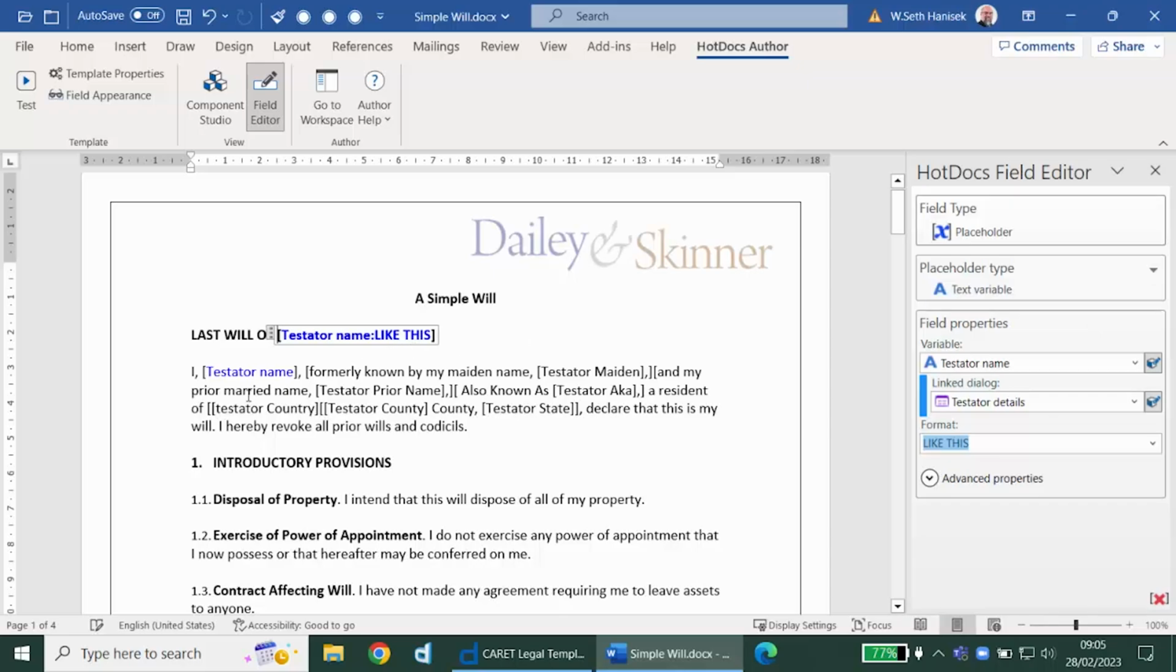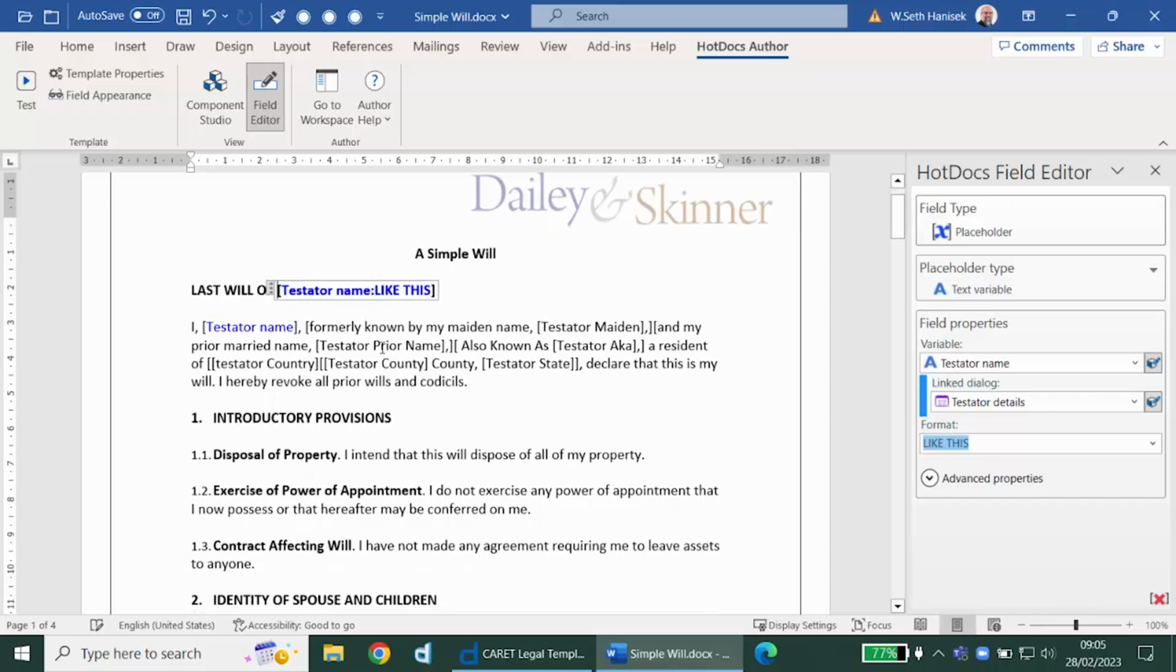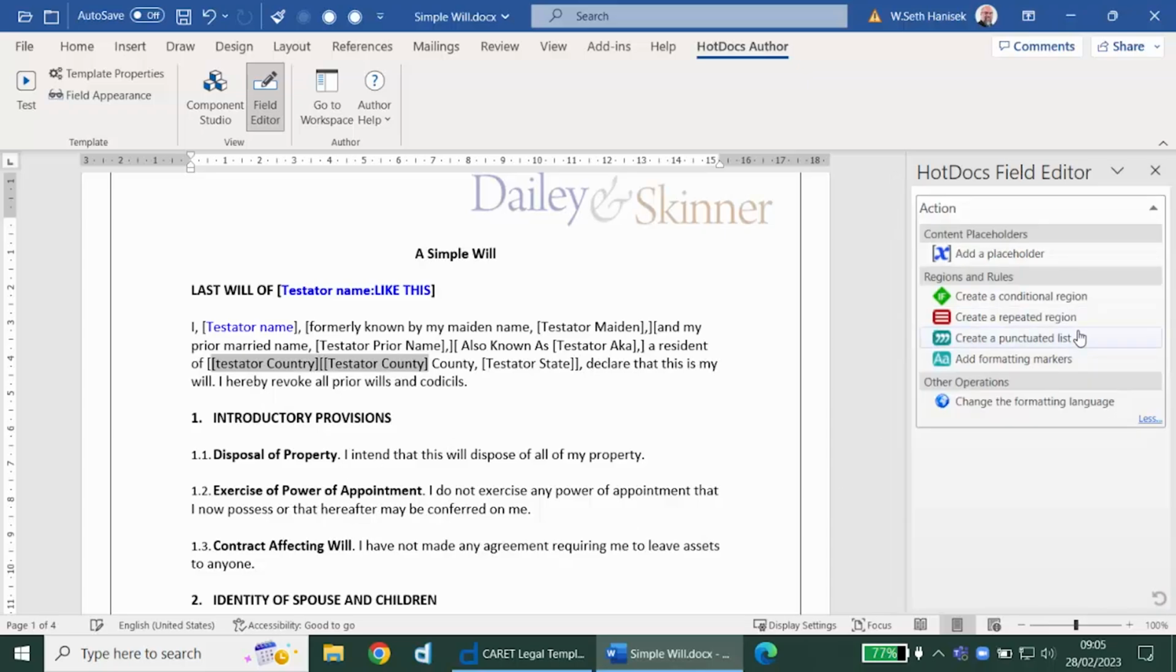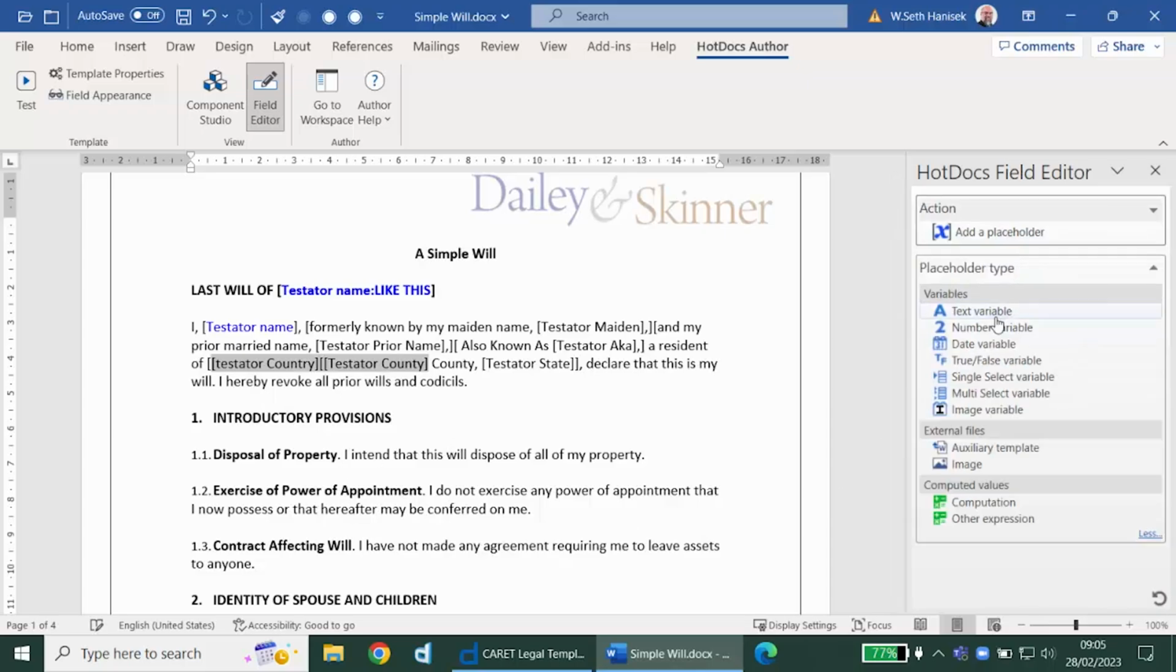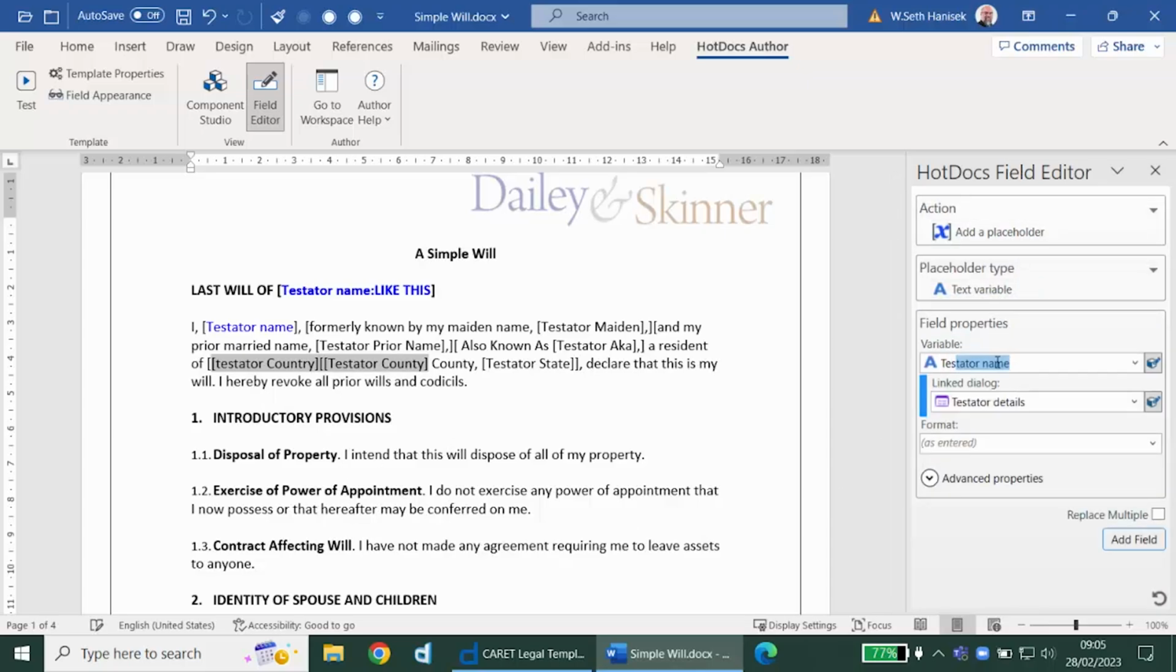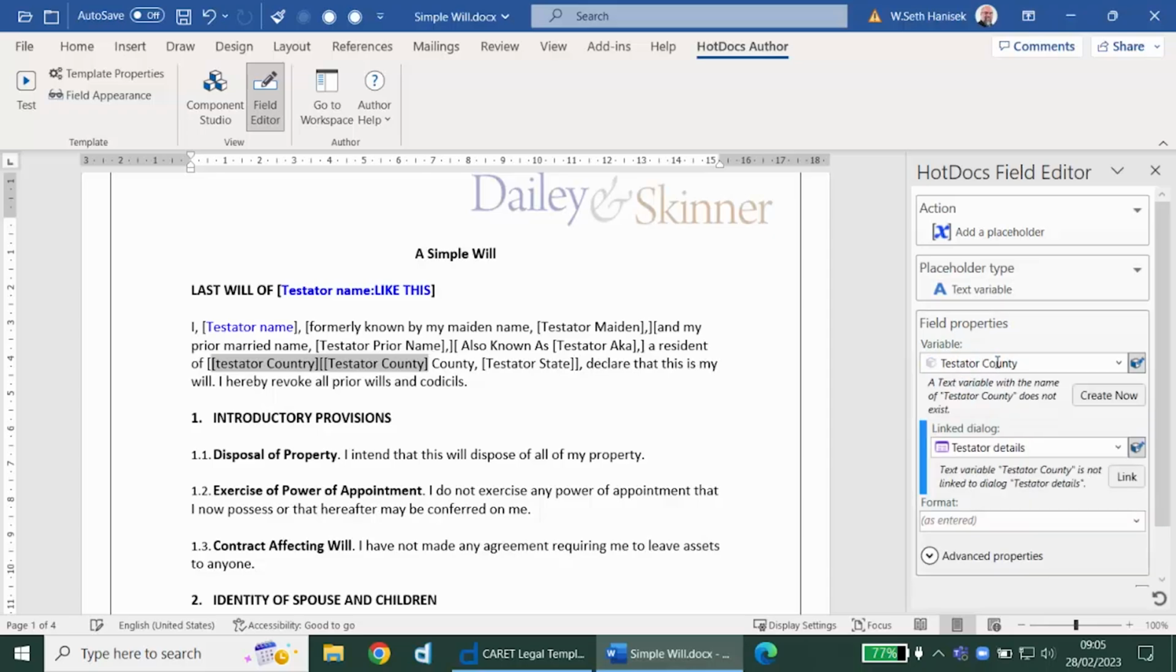We can then go through and create additional questions as necessary. For instance, I can put in the testator's address here. We're going to create a new variable, a text variable called testator county. Because it starts with the word testator, HotDocs assumes it wants to be part of the testator details dialog, which it does.